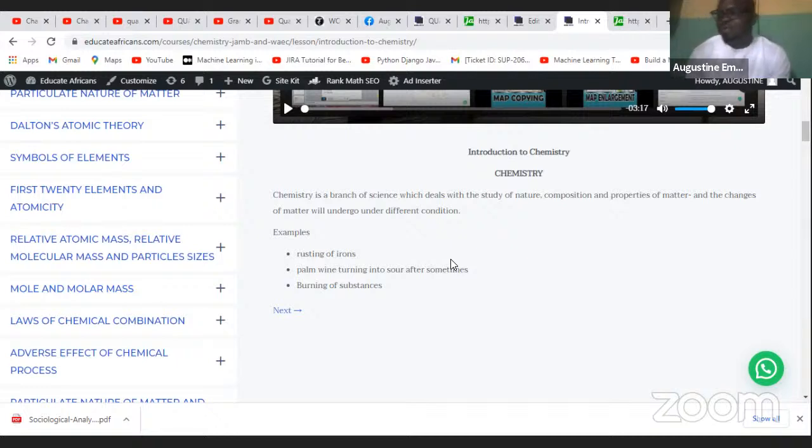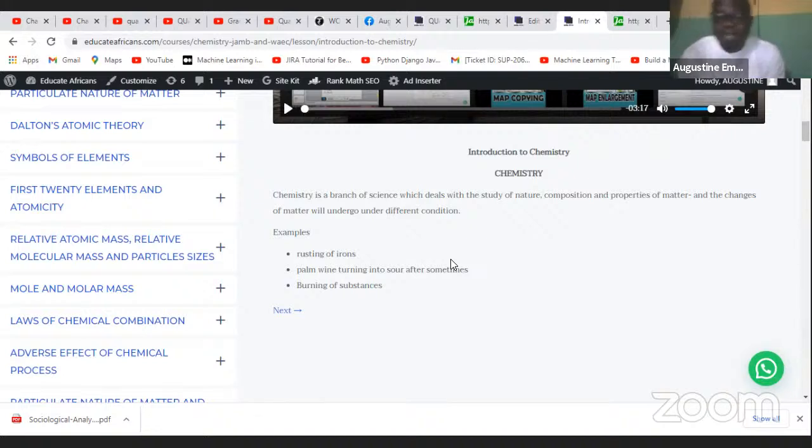Now you talk about burning of substances. Any substance that has carbon in it, then you put a little bit of fuel, then you light up the match, it's going to burn, because carbon exposed to oxygen causes burning. So how does burning happen? Hydrocarbons, when there is ignition and they are reacting with oxygen, burning.